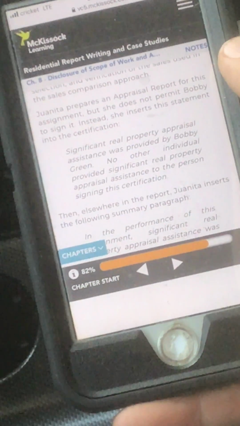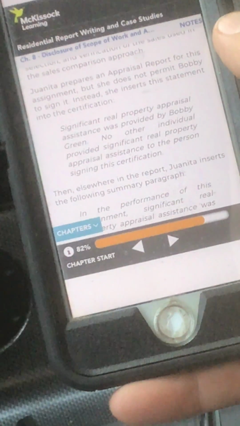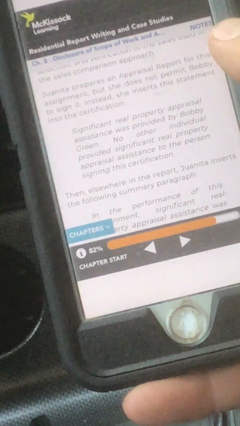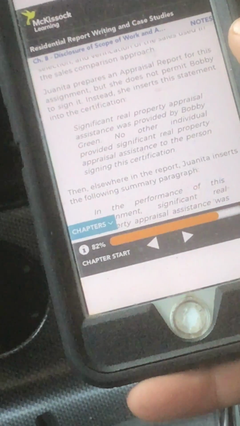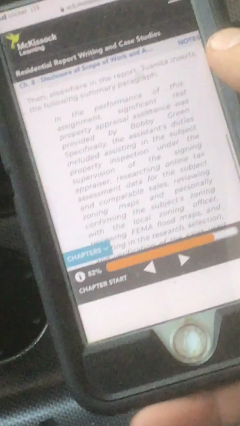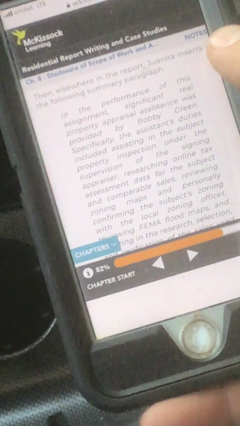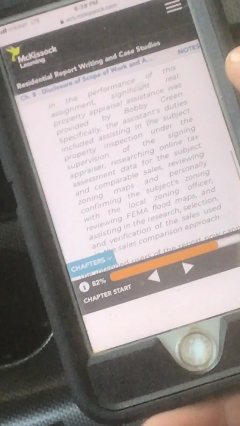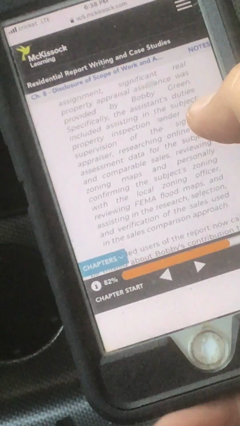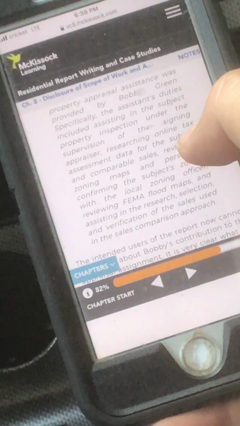Instead, she inserts this statement into the certification: Significant real property appraisal assistance was provided by Bobby Green. No other individual provided significant real property appraisal assistance to the person signing the certification. Then, elsewhere in the report, Juanita inserts the following summary paragraph: In the performance of this assignment, significant real property appraisal assistance was provided by Bobby Green.